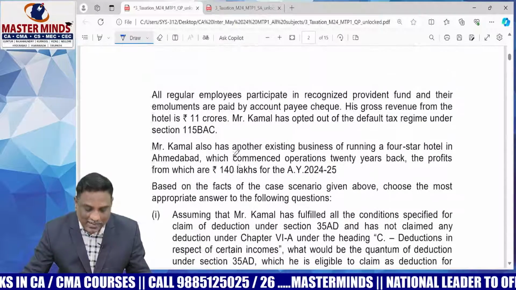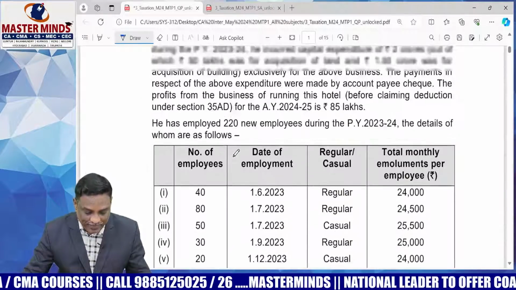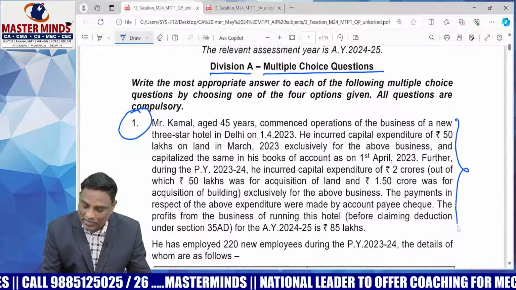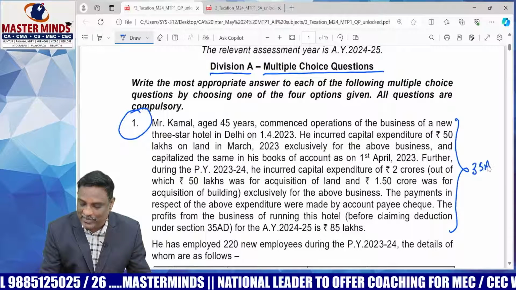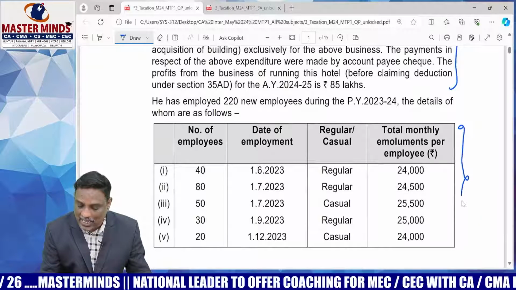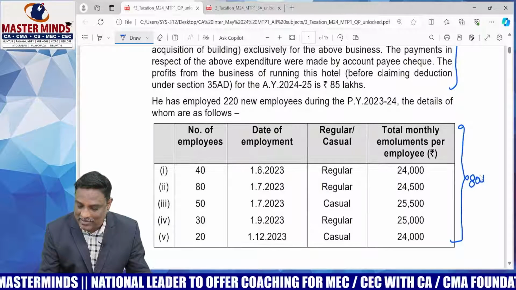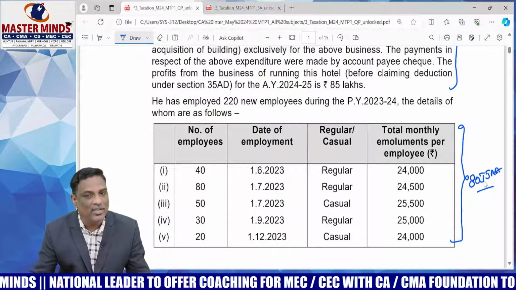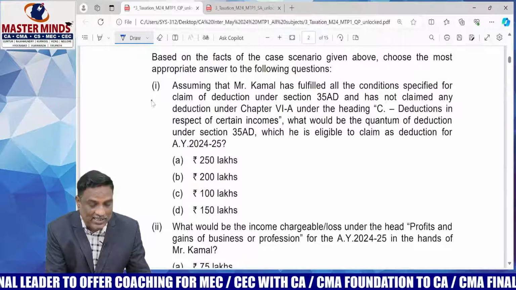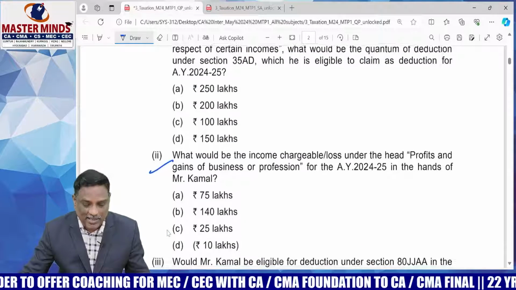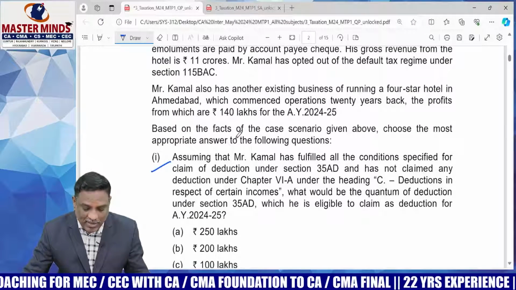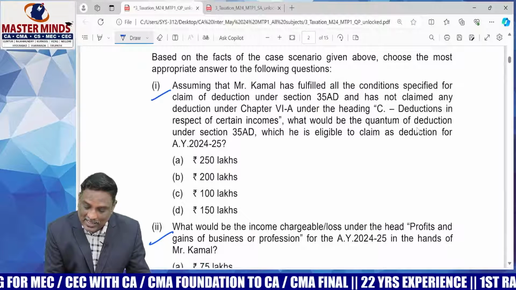I'll explain question number 1 in brief. Question number 1 relates to PGBP information, that is section 35AD, specified businesses, and this information is also related to section 80JJAA, Chapter VI-A deduction. Based on this information, you will answer the following 3 MCQs. Each MCQ carries 2 marks. The first MCQ is: determine the deduction under section 35AD.